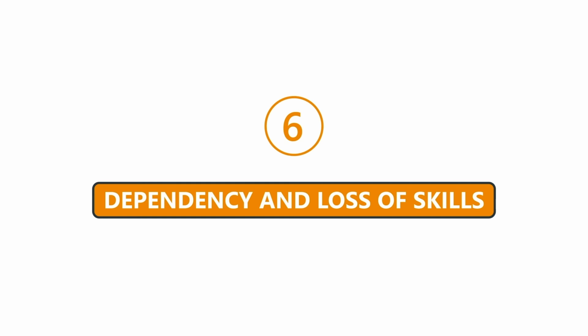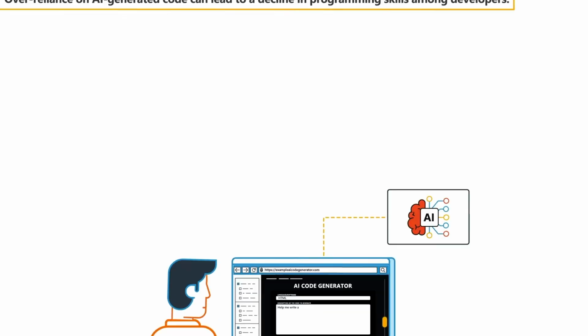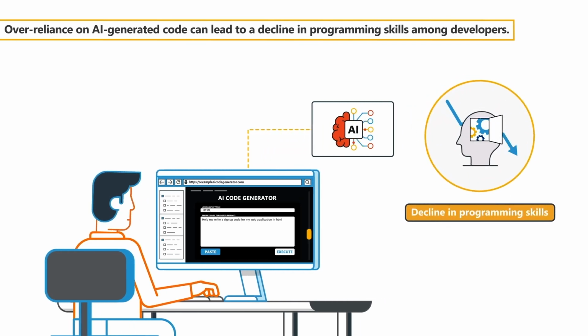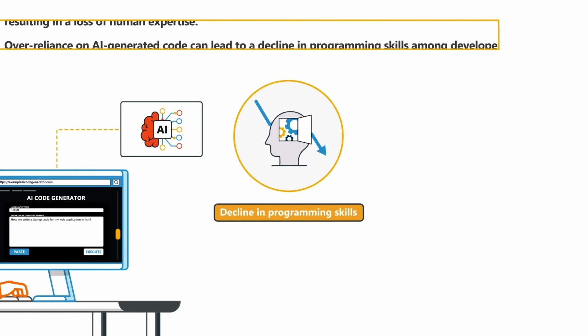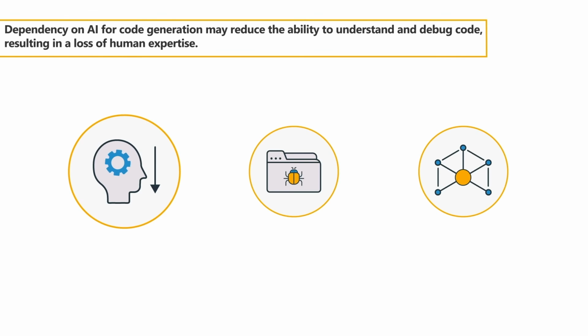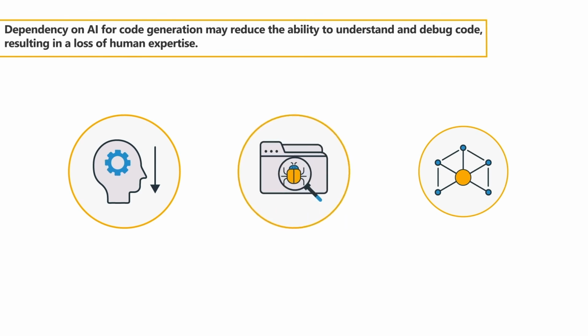6. Dependency and loss of skills. Over-reliance on AI-generated code can lead to a decline in programming skills among developers. Dependency on AI for code generation may reduce the ability to understand and debug code, resulting in a loss of human expertise.